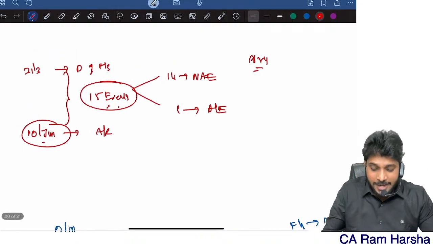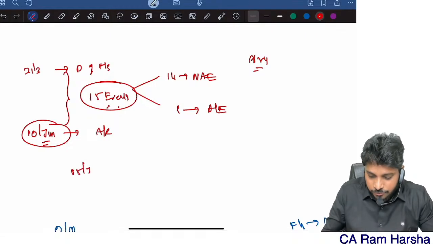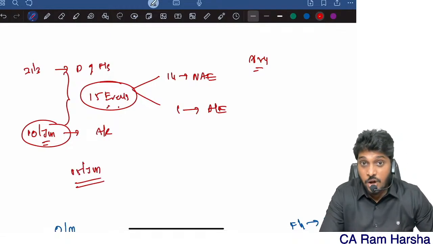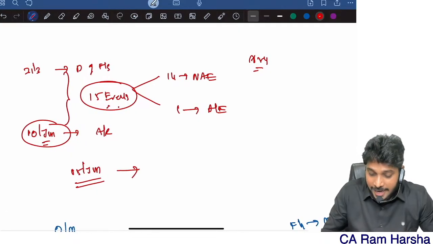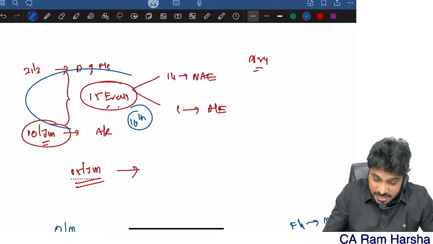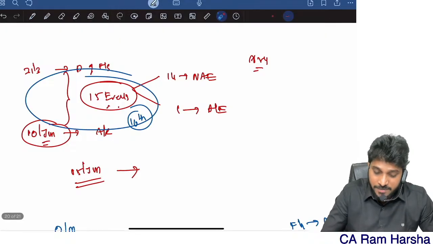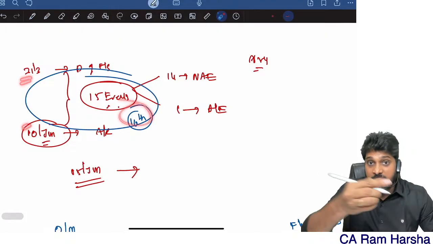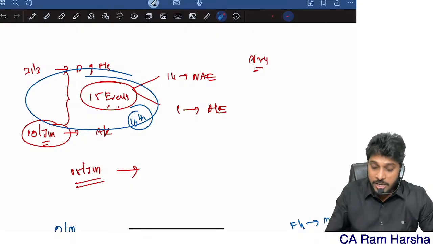But I gave the audit report, right? Somewhere on 15th June, I discovered a 16th event. There were actually 16 events that happened between 31st March and 10th June. But I only knew 15 events.